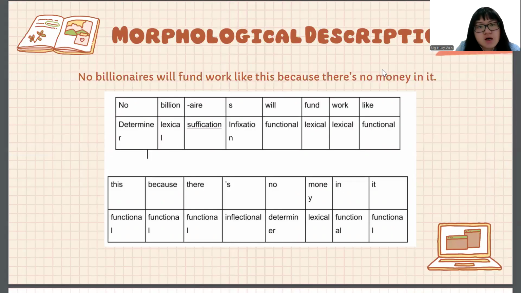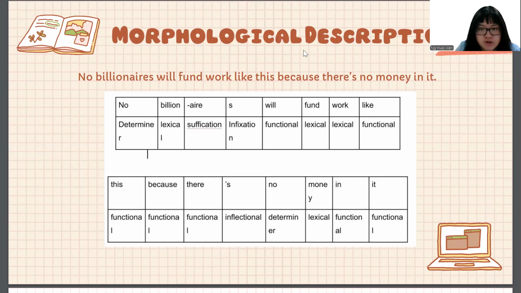Following by morphological description. The sentence sample here is: non-billionaires will fund work like this because there's no money in it. So the word no is a determiner, and non-billionaires will be separated into three parts, which is billion, -aire, and -s. So the word billion is lexical, -aire is derivational, -s is inflectional.